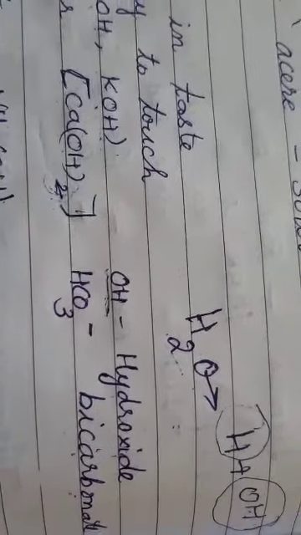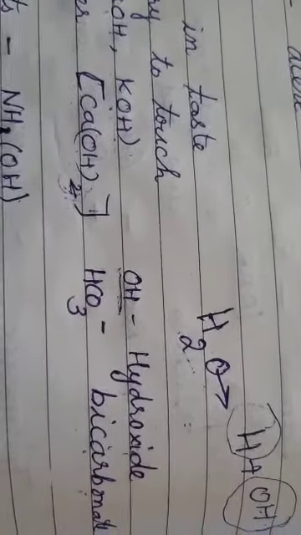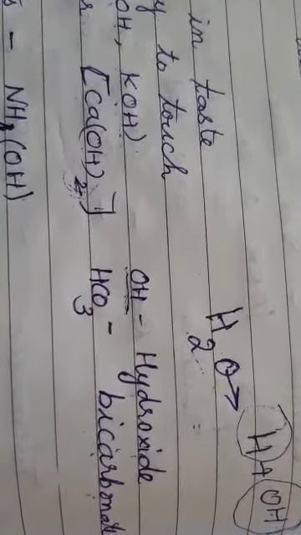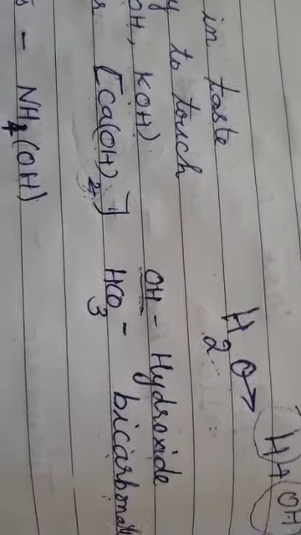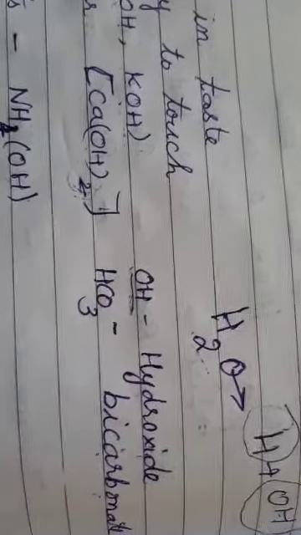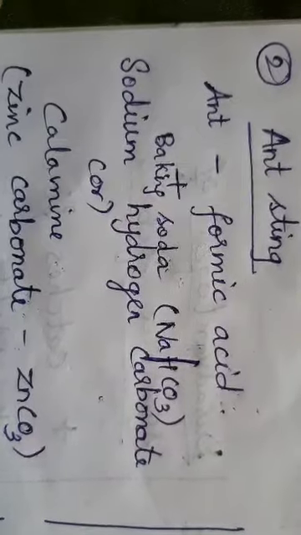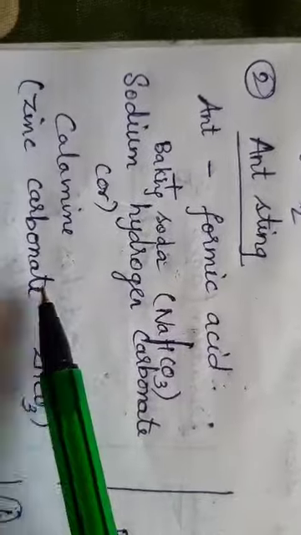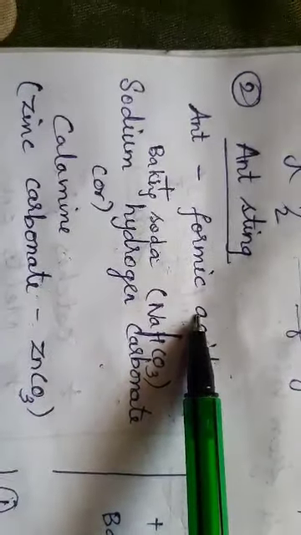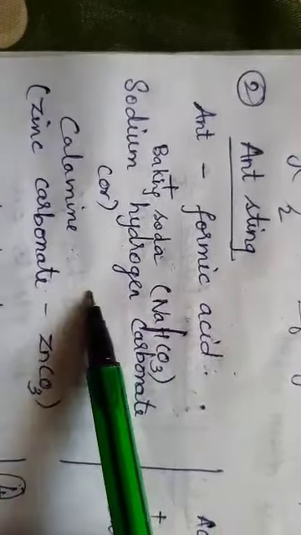I told you in the last class, whenever there are hydroxides and bicarbonates, if you see these names in the examples of the solution, then it is a base. So calamine has zinc carbonate. If the name carbonate is here, this will definitely be a base. I can just close my eyes and give the assurance. So I have the formic acid, and if I mix it with a base, what will happen?